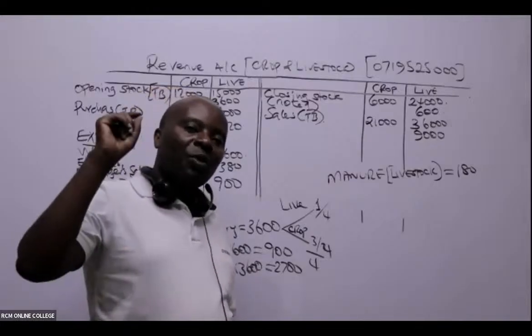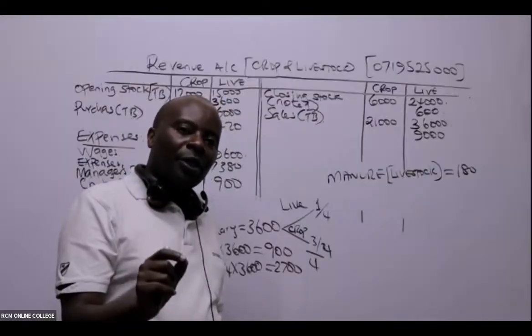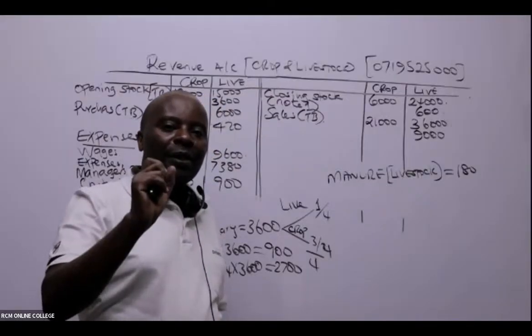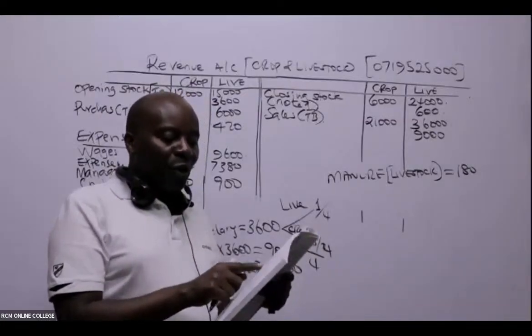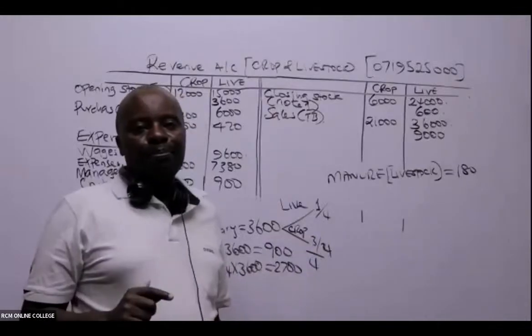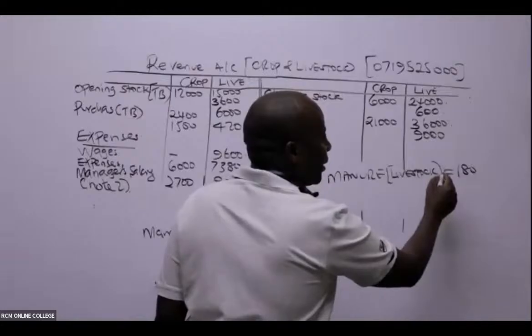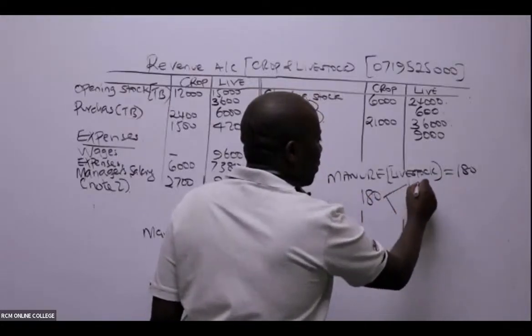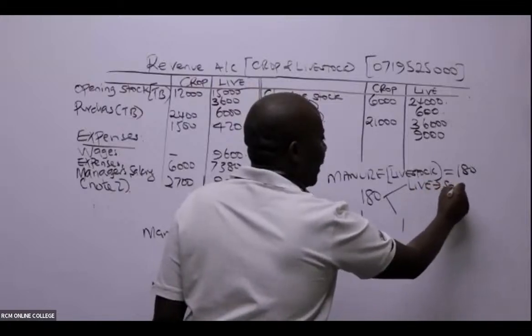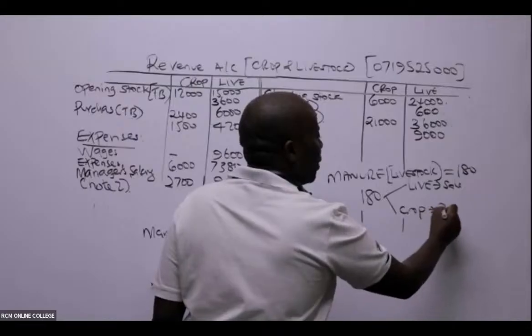We got this manure from livestock, and we took this to crops. We are told manure worth 180 was used in the farm. So in short, livestock made a sale. It means that livestock made a sale and the crop purchased.